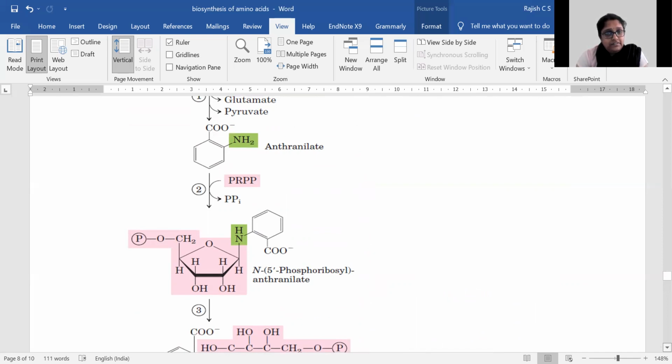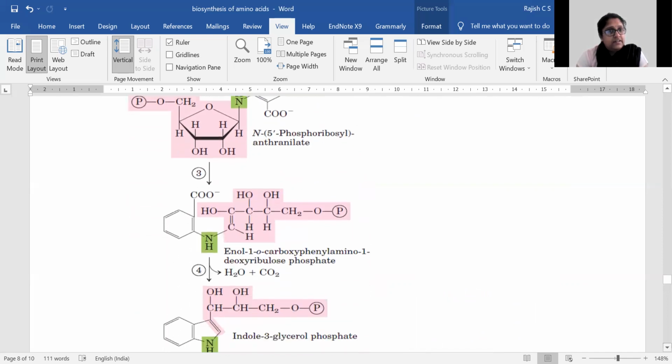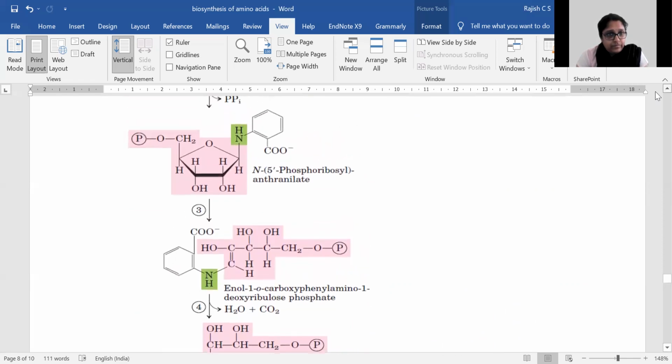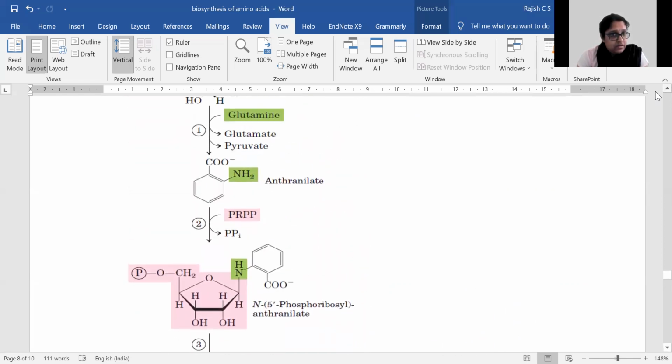Once we have this, this is the first carbon, and we have just written it in this way.